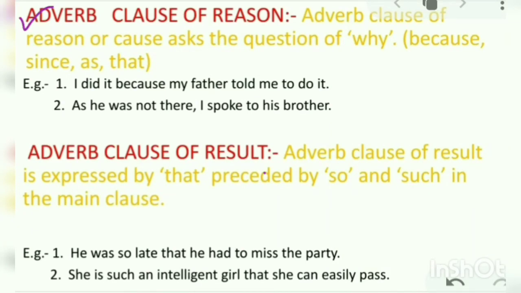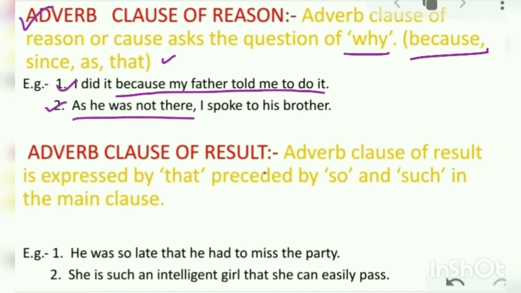Number 5 is the adverb clause of reason. The adverb clause of reason or cause asks the question of why and is introduced with because, since, as or that. Examples, I did it because my father told me to do it. Why did I do it? Because of my father. Next, as he was not there, I spoke to his brother. Why did I speak to his brother? As he was not available.